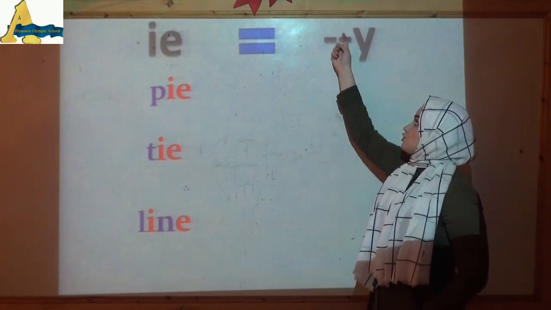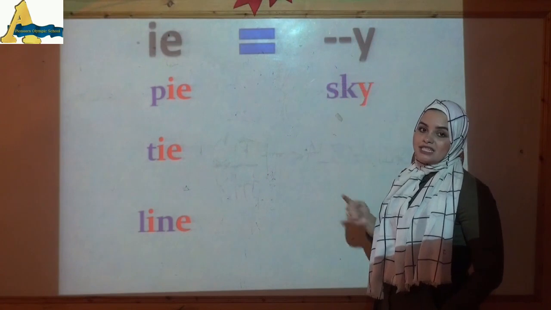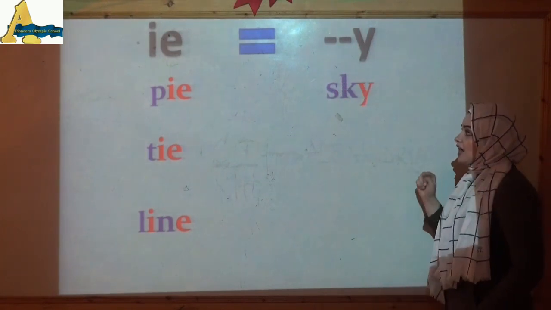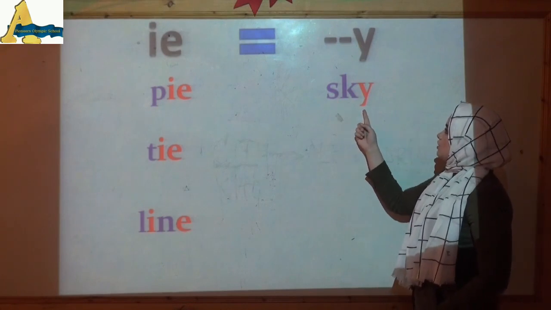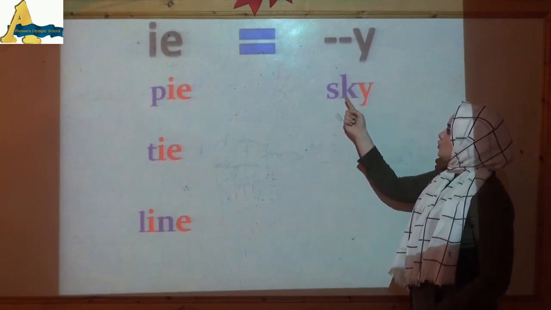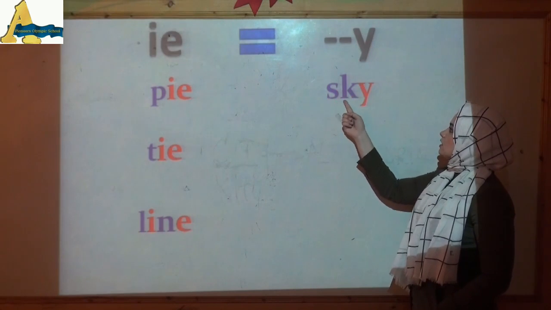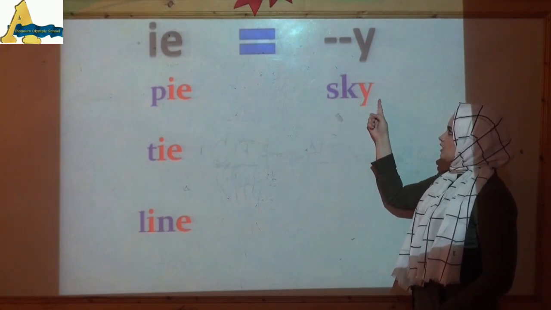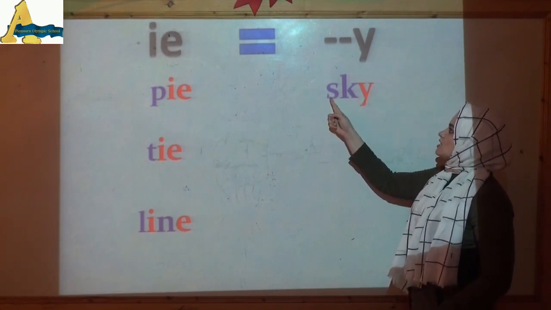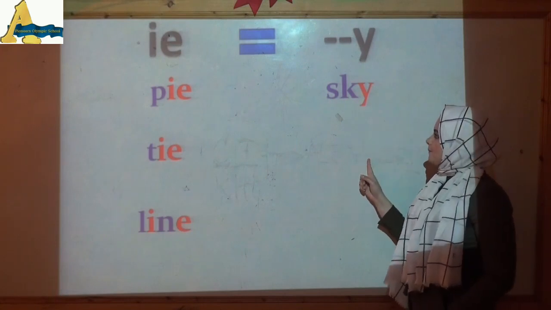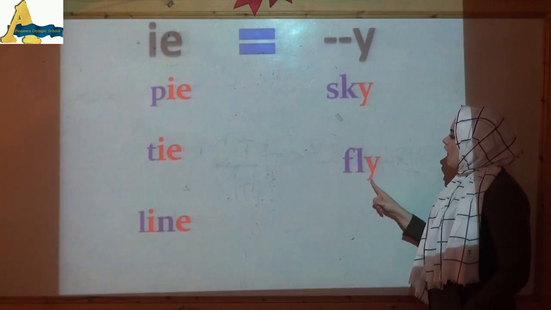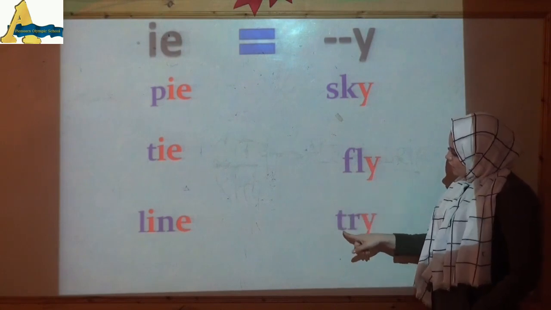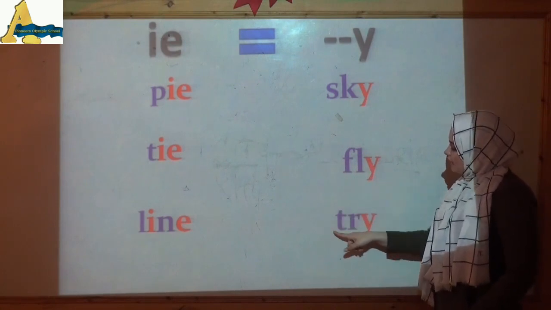When it comes after two letters, we will say it I. Always. Yes. So here's Y. Y comes after two letters, one, two. Ski? No, we will not read it like this. We read it I. Sky. Fly. Try.